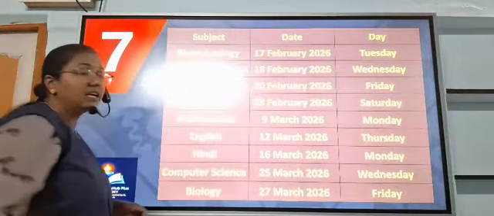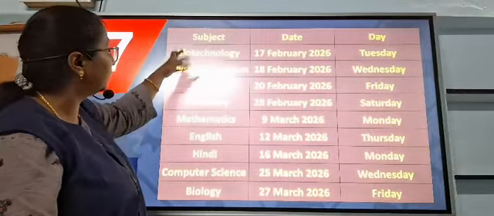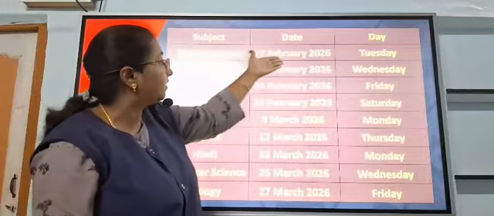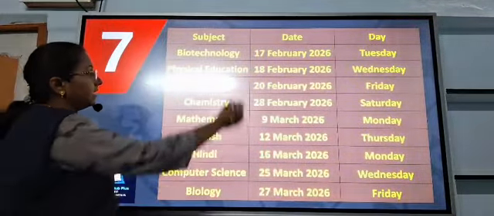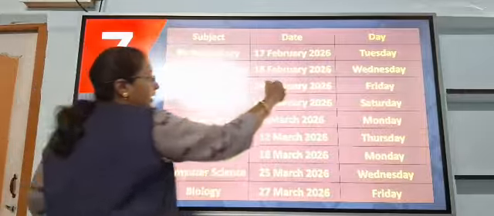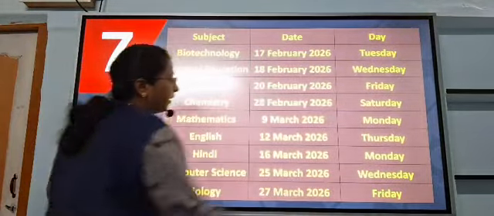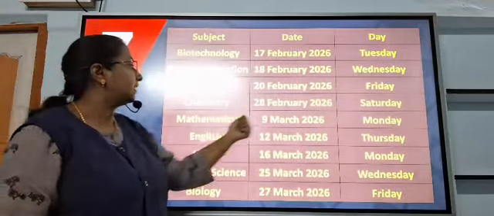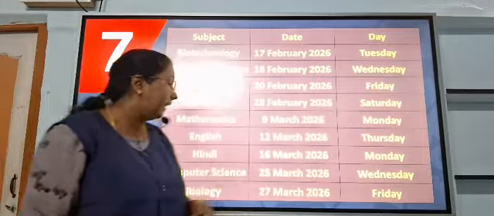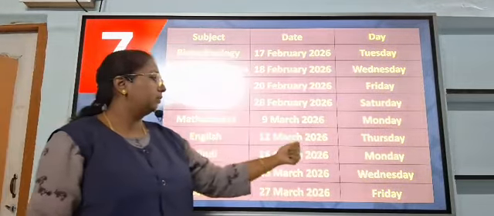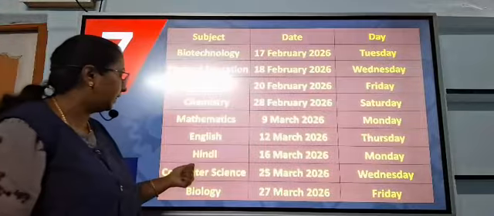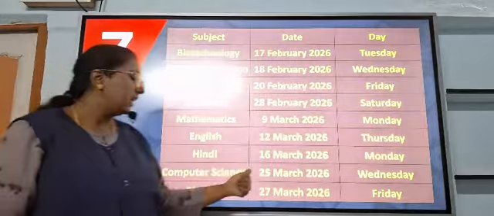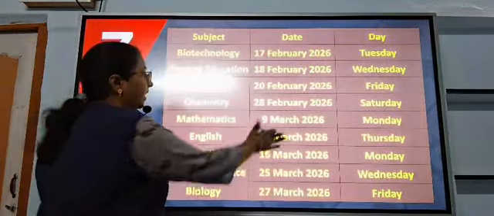So this is for board exam children, according to the exam day-wise schedule; I just project the screen. Biotechnology, February 17th, Tuesday. Physical education, 18th February. And our physics exam, 20th February 2026, Friday. Chemistry, 28th February 2026, Saturday. Mathematics, 9th March 2026, Monday. English, 12th March 2026, Thursday. Hindi and computer science, 25th March 2026, Wednesday. And biology, 27th March 2026, Friday.